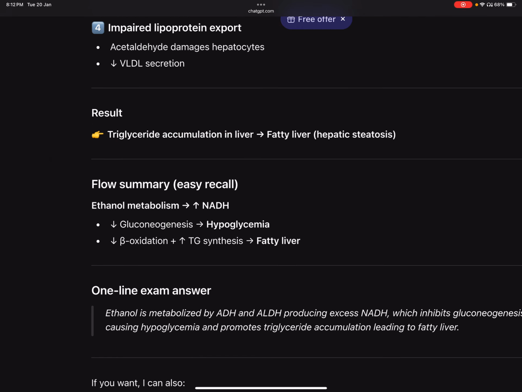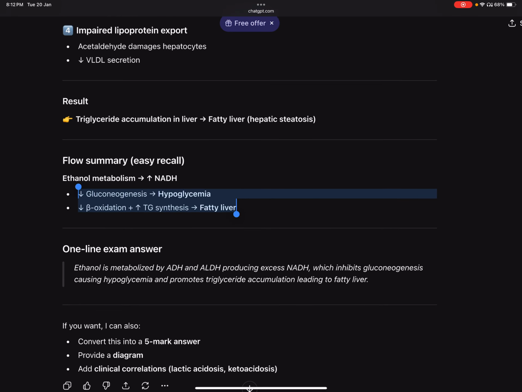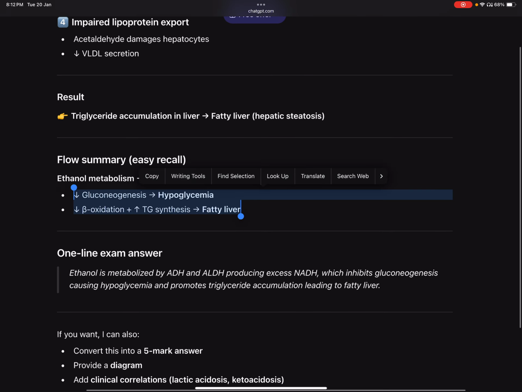So yes, ethanol metabolism increases NADH. That's the takeaway point you need to know. This decreases gluconeogenesis, causing hypoglycemia, it decreases beta oxidation, and increases TG synthesis, which is triglyceride synthesis, and causes fatty liver. So yes, ethanol is metabolized by ADH and ALDH, producing excess NADH, which inhibits gluconeogenesis, causing hypoglycemia and promotes triglyceride accumulation, leading to fatty liver.